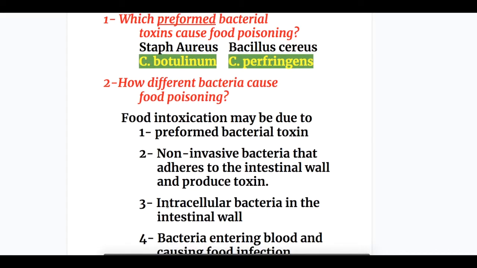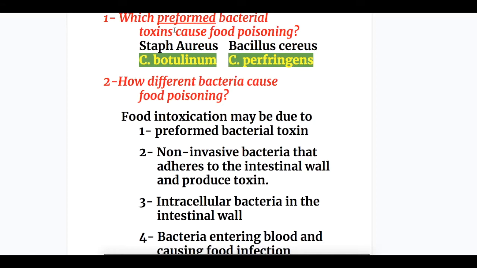Now, answers to the questions. Which preformed bacterial toxin causes food poisoning? The two organisms that cause food poisoning by preformed toxin are Staph aureus and Bacillus cereus. Clostridium botulinum and Clostridium perfringens produce their toxin in the intestine.